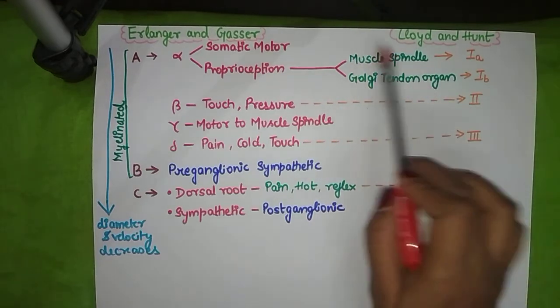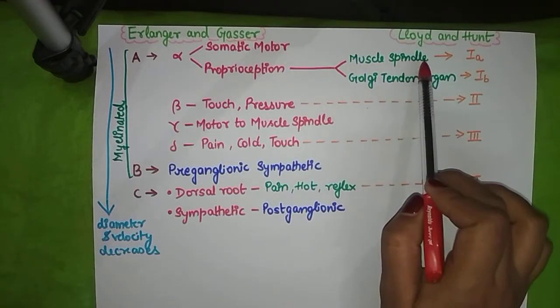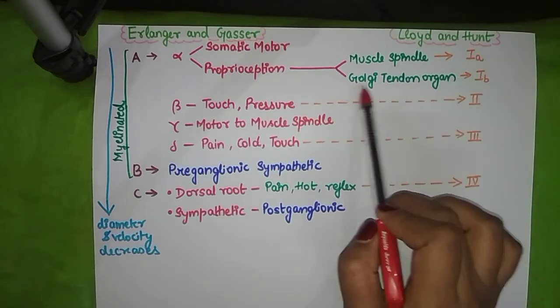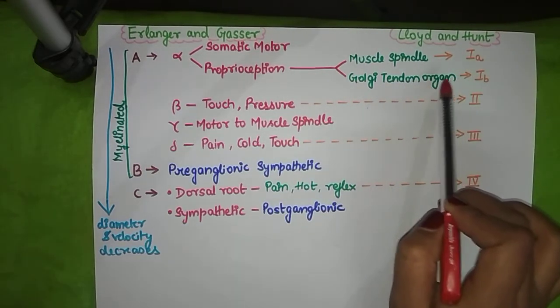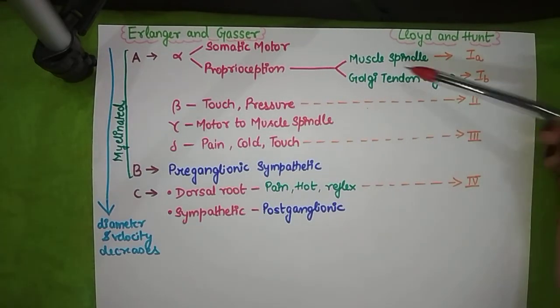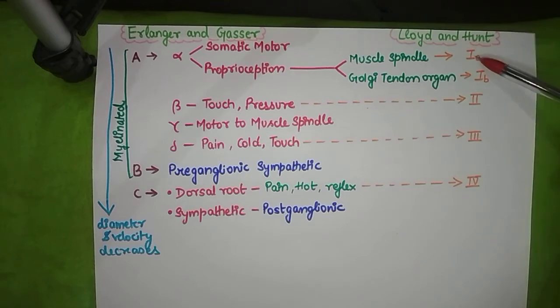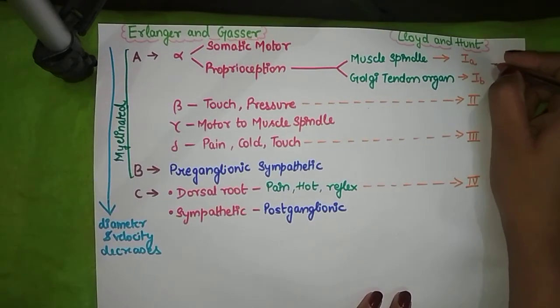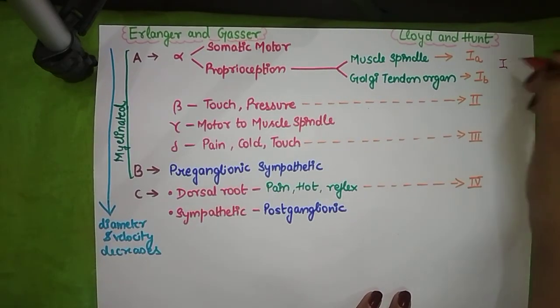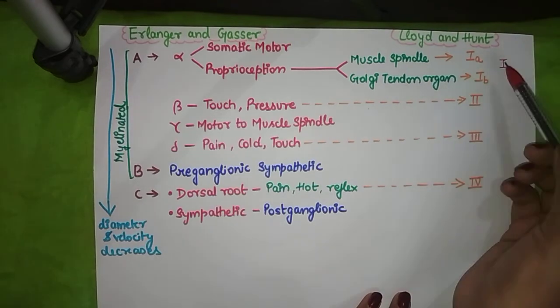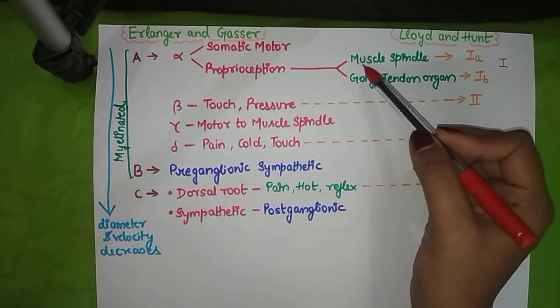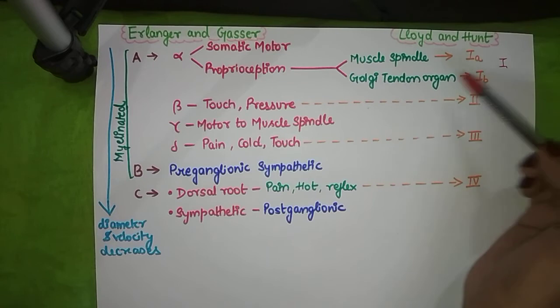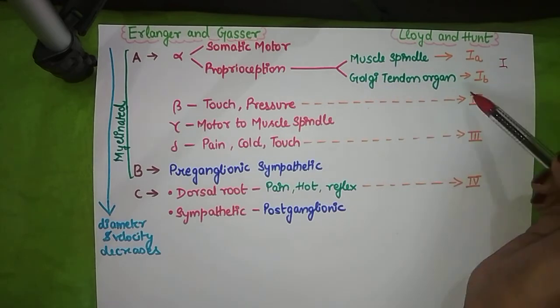As we discussed, muscle spindle is responsible for sensing the length of muscle and Golgi tendon organ is responsible for sensing tension in the muscle. So we'll be naming them 1A and 1B in the Lloyd and Hunt classification. A alpha is the first in Lloyd and Hunt classification, and 1A is where the innervation is for muscle spindle, and 1B is where the innervation is for Golgi tendon organ.